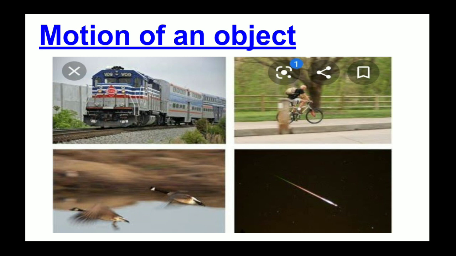First point is about the motion of an object. So what is the motion of an object? You can see here pictures are shown: the train, second a person riding a bicycle, third birds flying, and fourth a comet. Here all these objects are shown in motion. We have studied different types of motion: linear motion, circular motion, random motion. So you can classify all these figures into different types of motion.